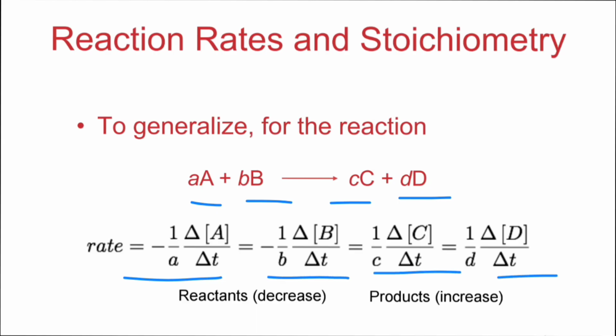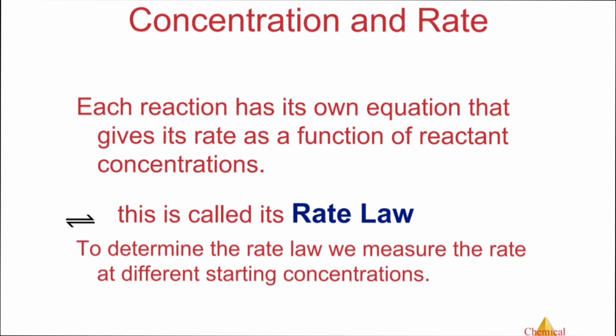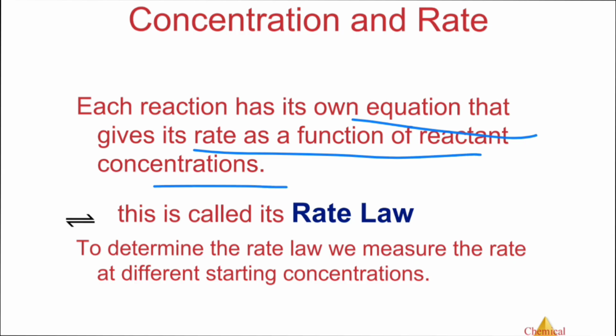You can see there is a negative sign here. This shows that the concentration of reactants is decreasing. Here is a positive sign, no negative sign, because the concentration of product increases with time as the reaction proceeds. Each reaction has its own equation that gives its rate as a function of reactant concentrations. This is called its rate law.